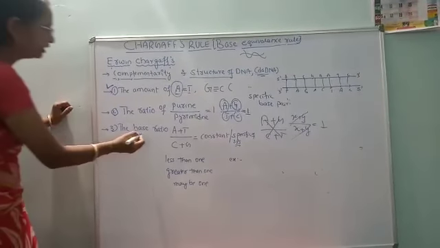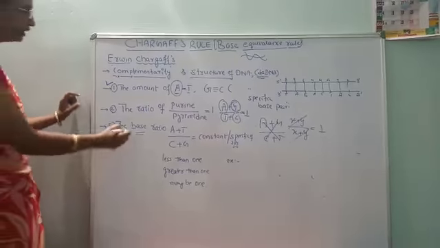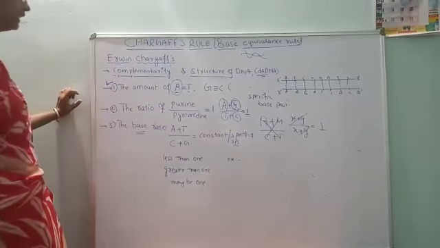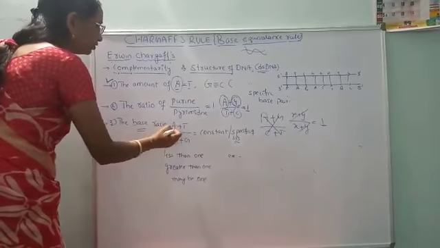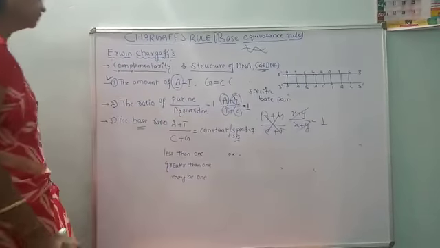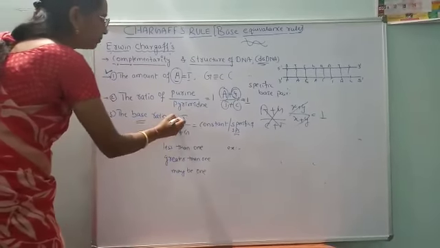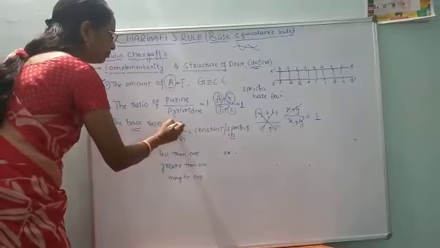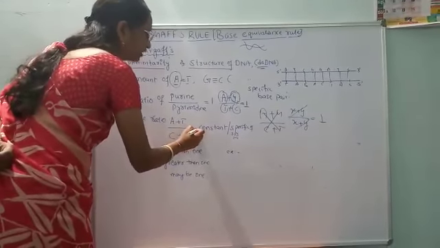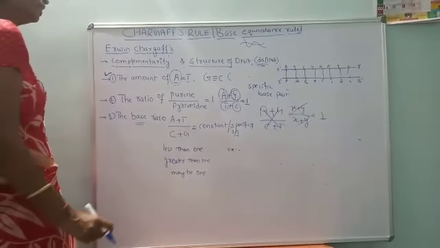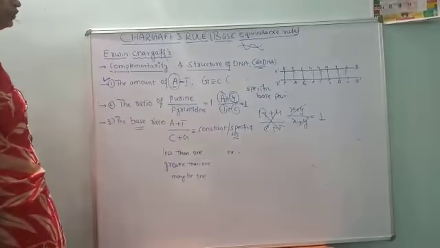Now coming to the third rule of Chargaff. In the Chargaff third rule, the base ratio, adenine plus thymine divided by C plus G, will be a constant. It may be less than 1, more than 1, or it may be 1 also, unity also.